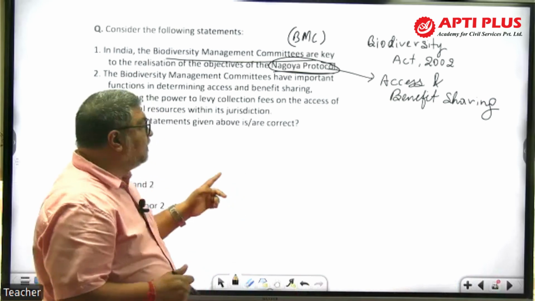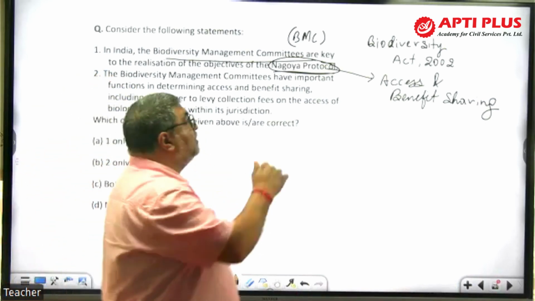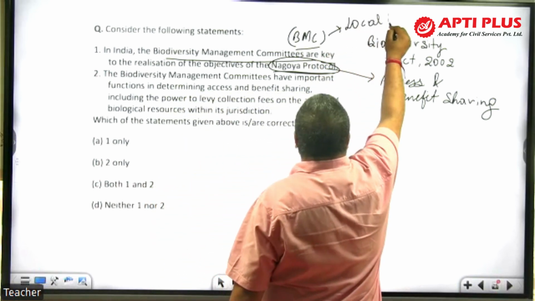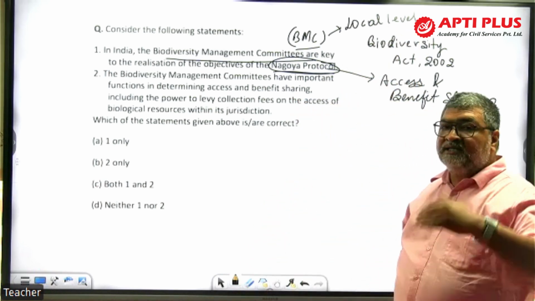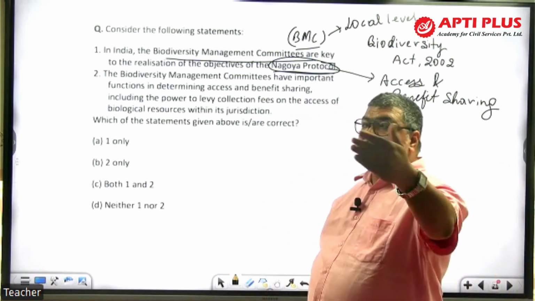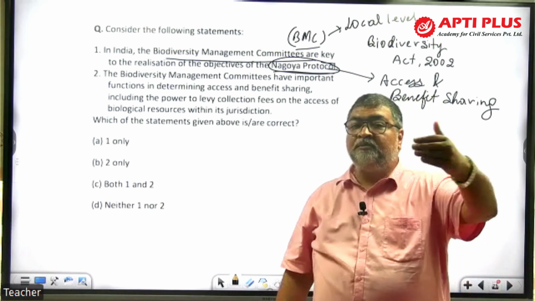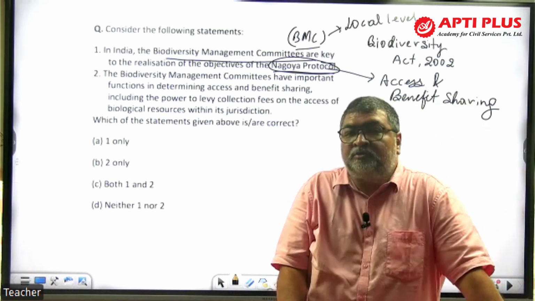So at the local level, where do BMCs work? State level you have the State Biodiversity Board, and at the national level we have the National Biodiversity Authority, NBA, under the Biodiversity Act.